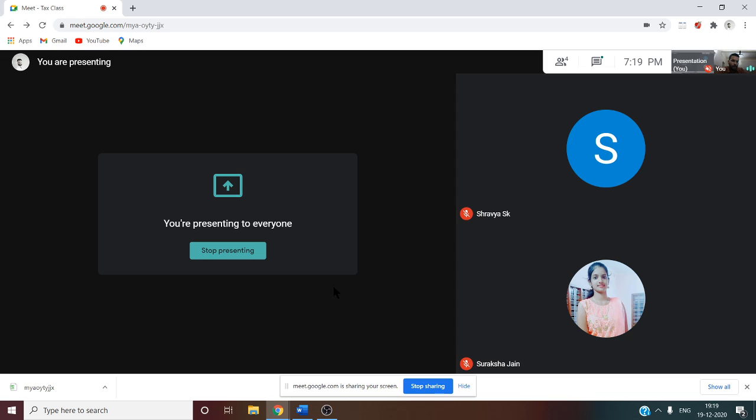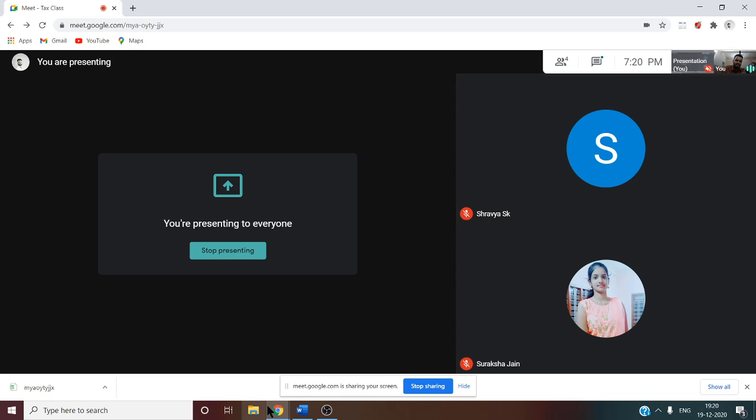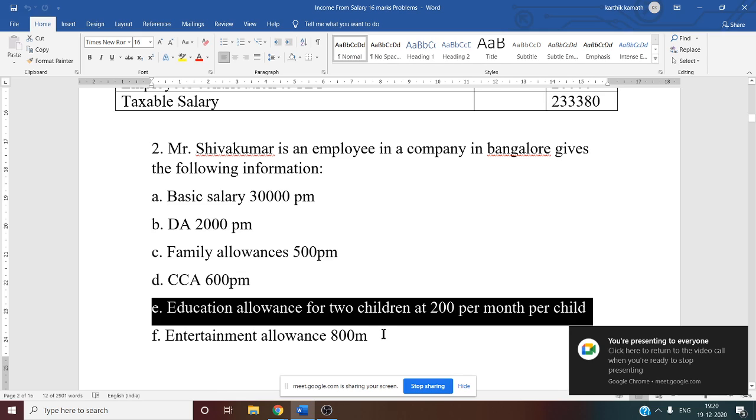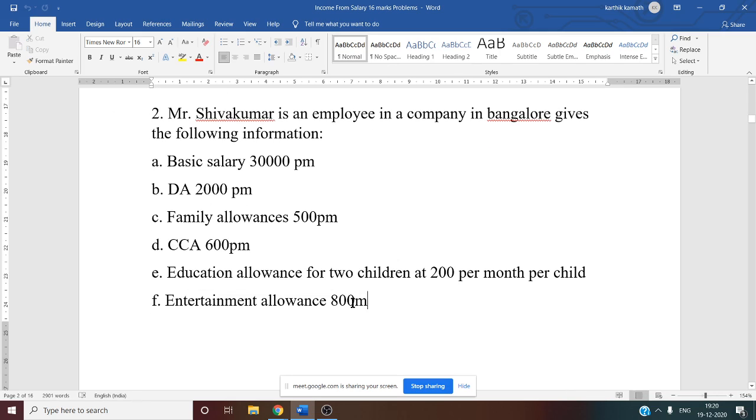That means up to 100 per month is exempt per child. That too, this exemption is given only for two children. If more than two children are there, then exemption is restricted only to two children. Third child cannot get this exemption. That is the meaning of this one. But here only two children are there, so 100 you can reduce. 100 per month per child you can reduce. That is the exemption available.